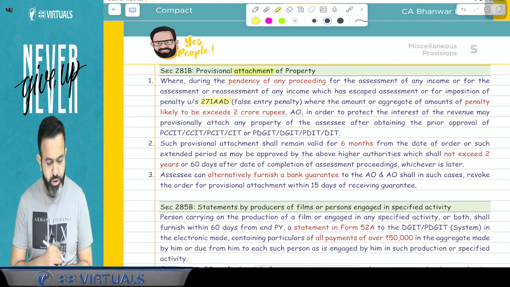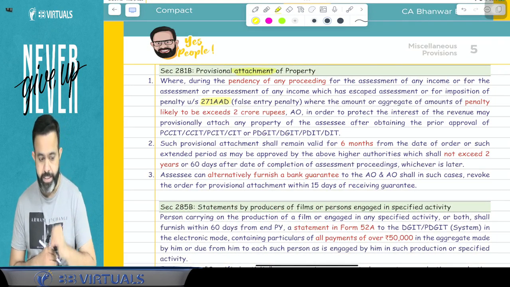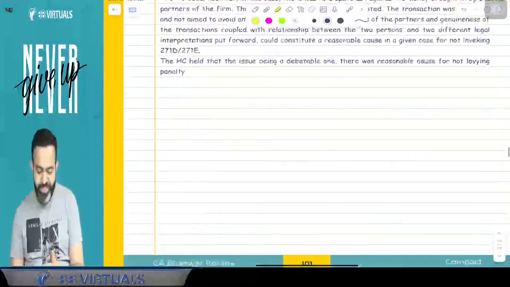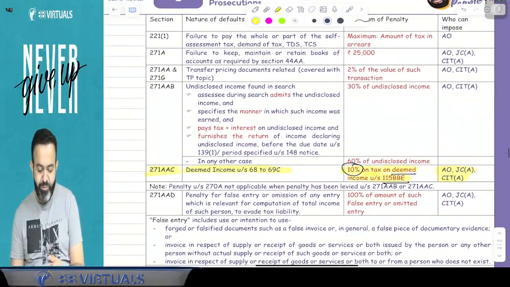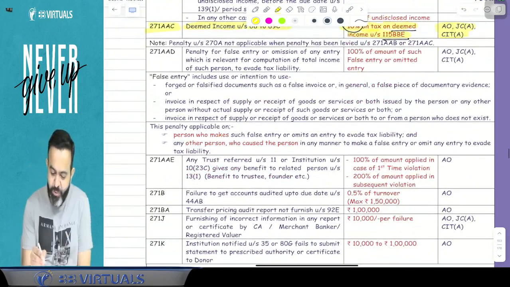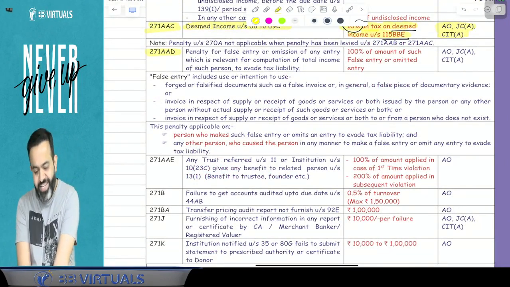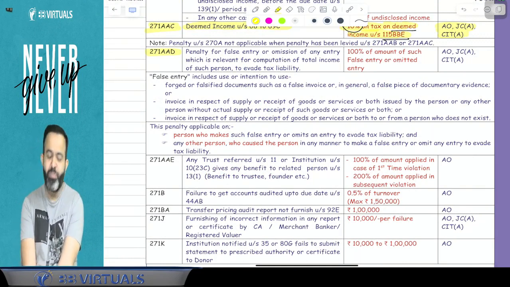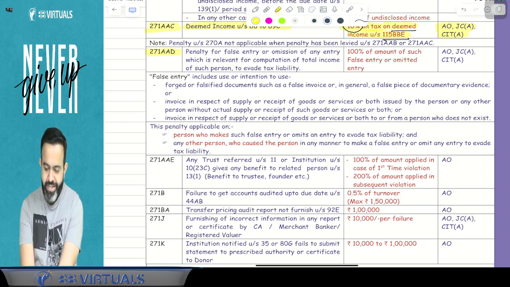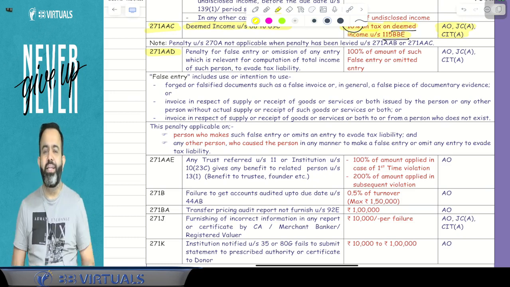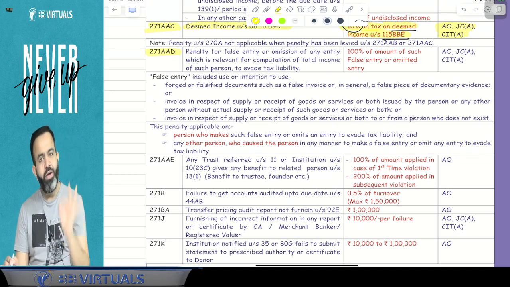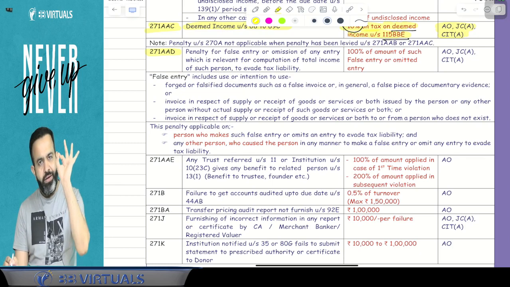After that, there is one section on provisional attachment of property. But here there is one section, 271AAD. This is related to penalty. So let me first explain 271AAD. In the penalty topic, there is one very interesting section, that is section 271AAD. This 271AAD penalty is for false entry or omission of any entry in your books of account. Then guys, the department has the power to charge 100% of the amount of the false entry or omitted entry as a penalty.